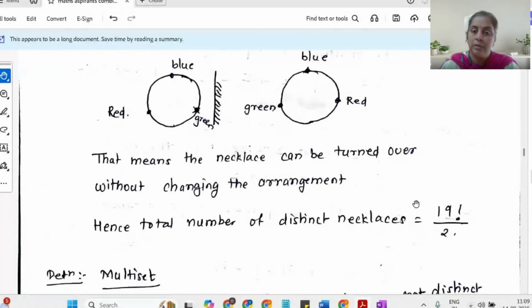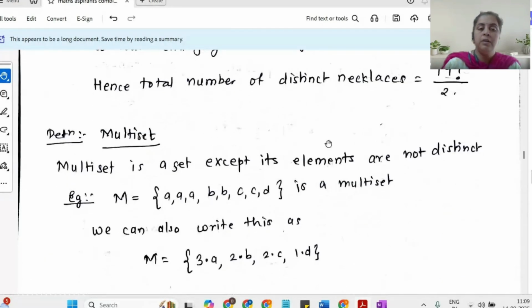So inside the circular arrangement, popular questions are the round table arrangement for a dinner or maybe for a meeting, and second is the necklace question. And the third topic which comes under permutation is permutation of repeated symbols.